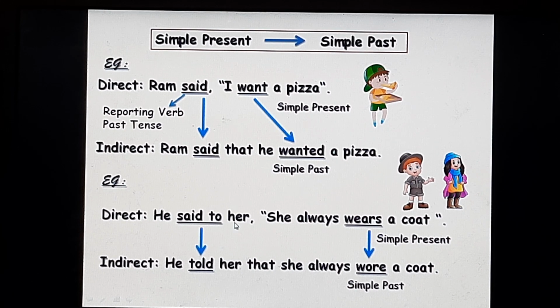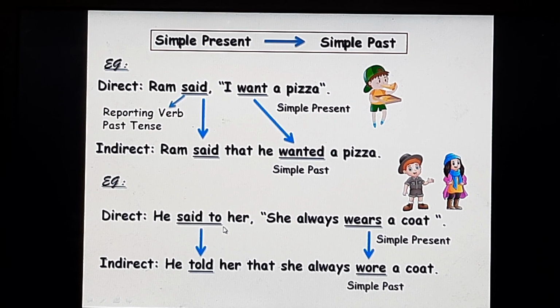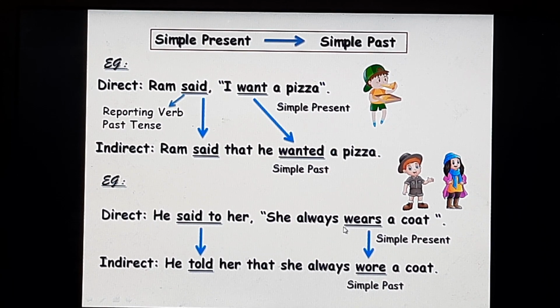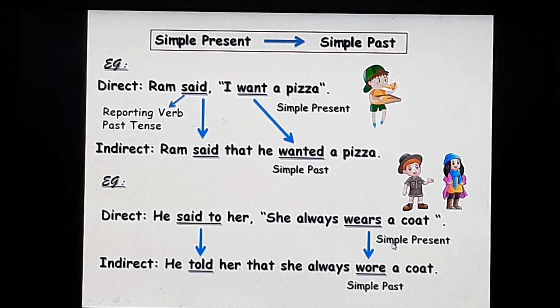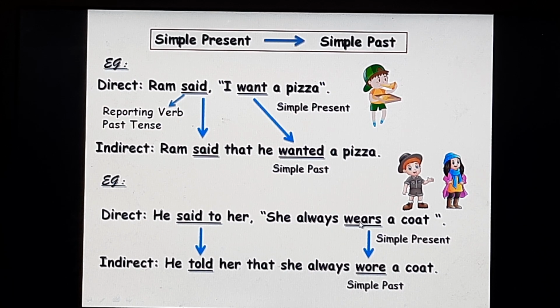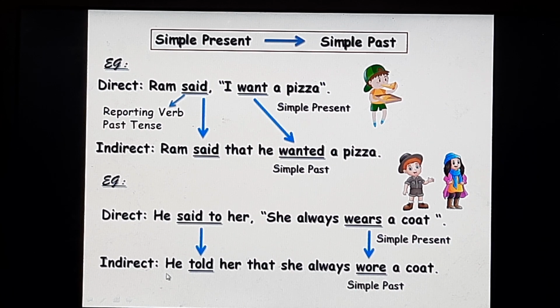Next example, he said to her, "She always wears a coat." Said to is the reporting verb in the past tense. Wears is the simple present tense verb in the direct speech. It must change into its simple past wore. So, he told her that she always wore a coat is the indirect for you.